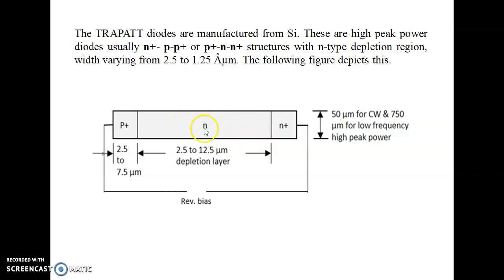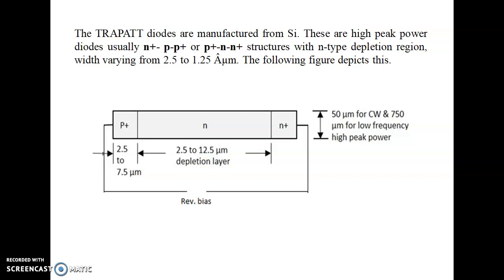It will be completely filled because of avalanche multiplication, and the avalanche plasma generated here will be trapped inside this region at low electric field. Hence we name it trapped plasma avalanche triggered transit.